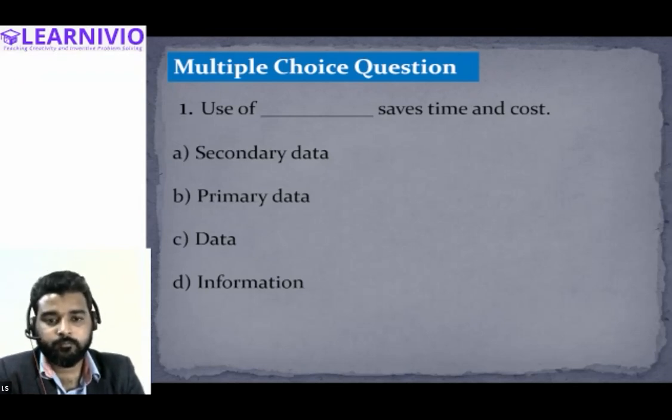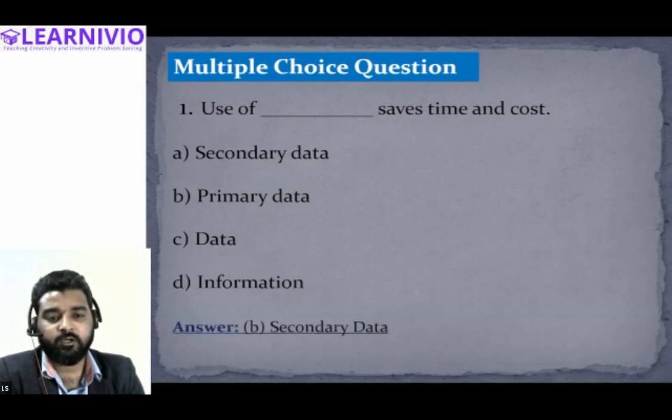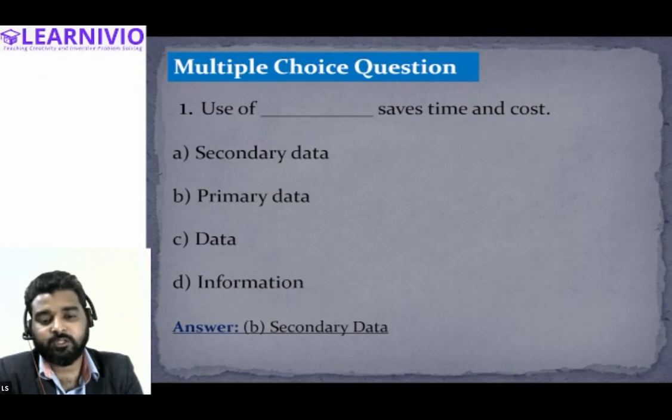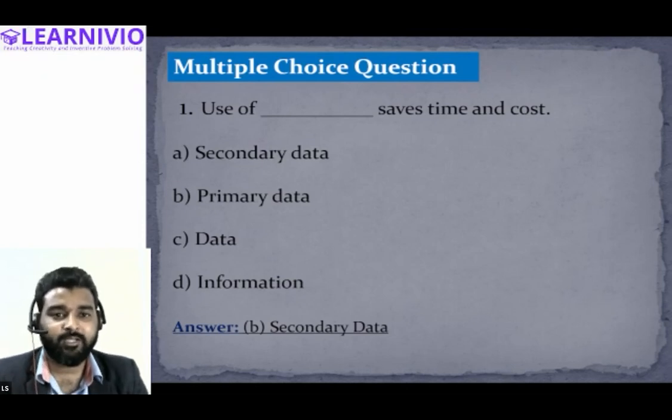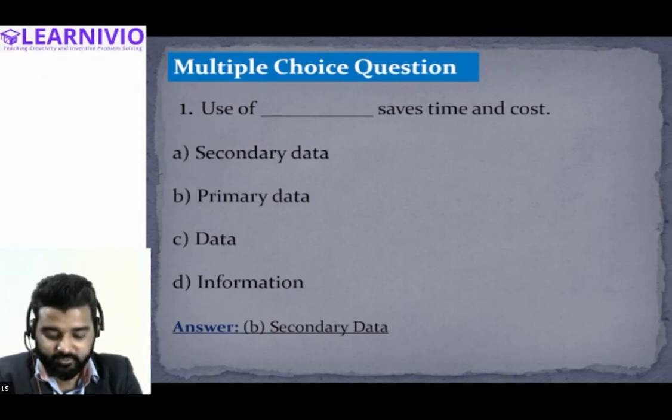Primary data is basically collecting the information by the investigator himself. In case of secondary data, the investigator does not collect the information on his own. He just uses the information which is collected by someone else. So the correct answer of this question is secondary data.